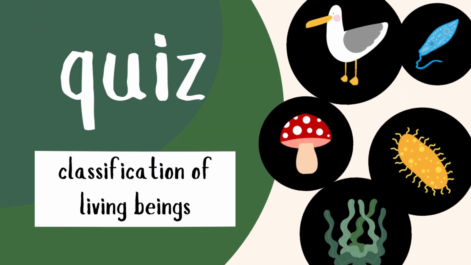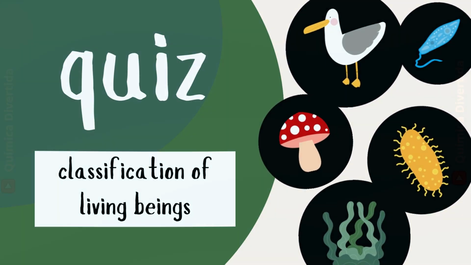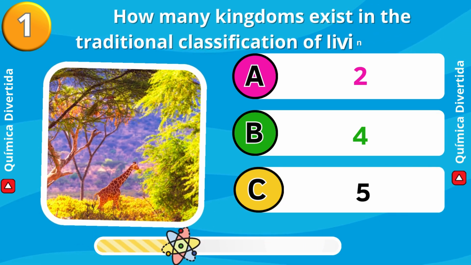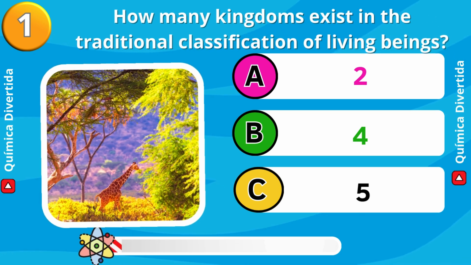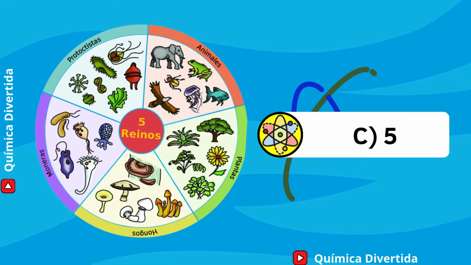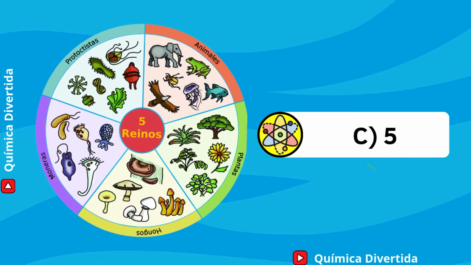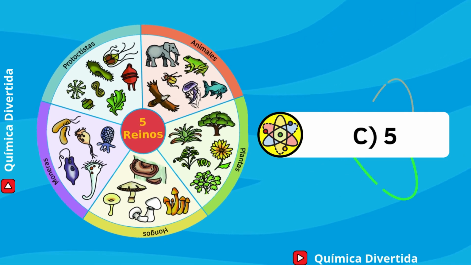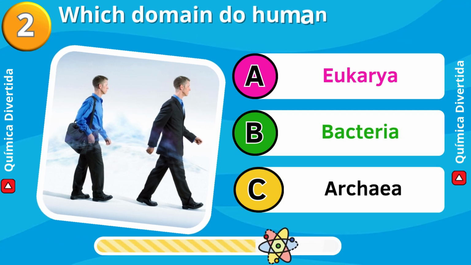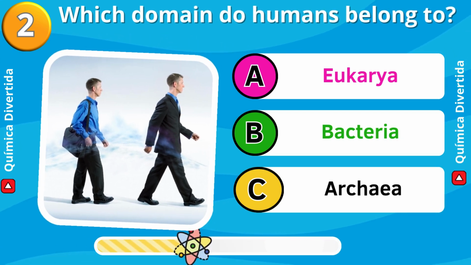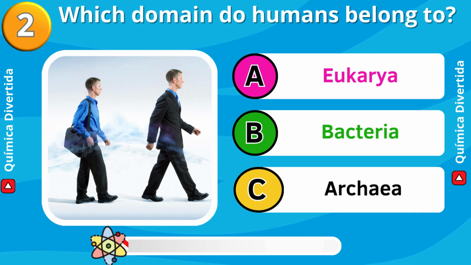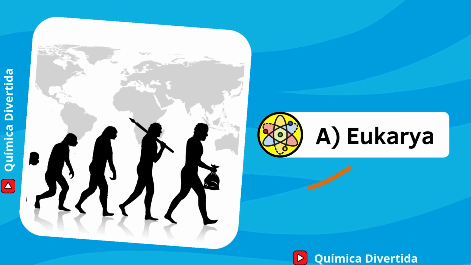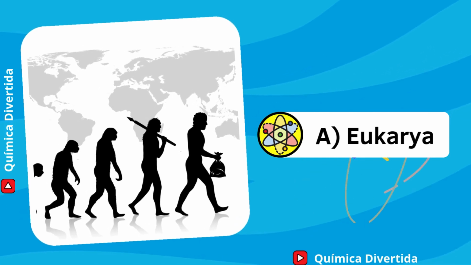Let's test your knowledge. How many kingdoms exist in the traditional classification of living beings? A, 2; B, 4; C, 5. Answer, C, 5. The 5 traditional kingdoms are Animalia, Plantae, Fungi, Protista, and Monera. Which domain do humans belong to? A, Eukarya; B, Bacteria; C, Archaea. Answer, A, Eukarya. Humans are eukaryotic organisms, so they belong to the Eukarya domain.